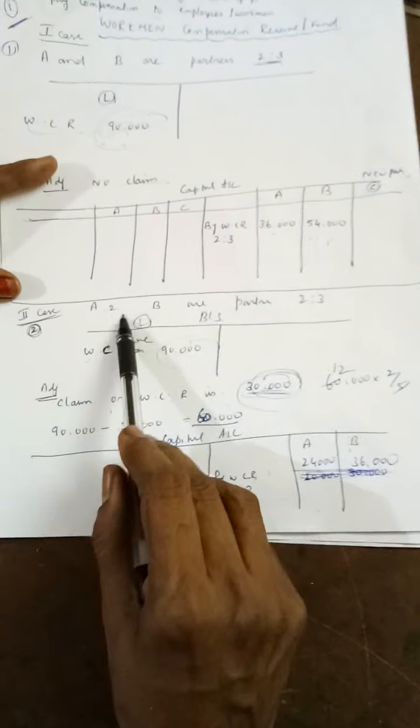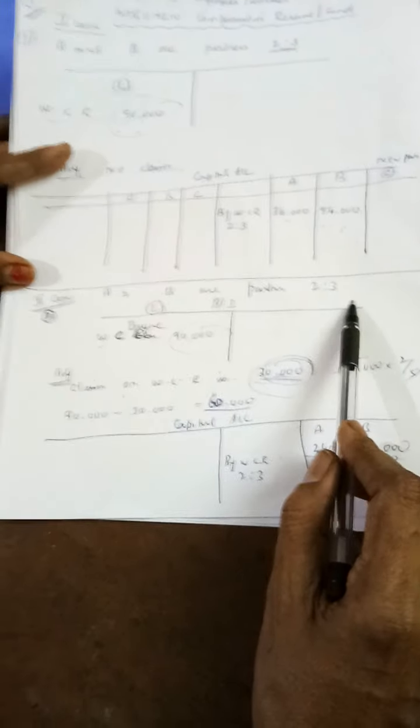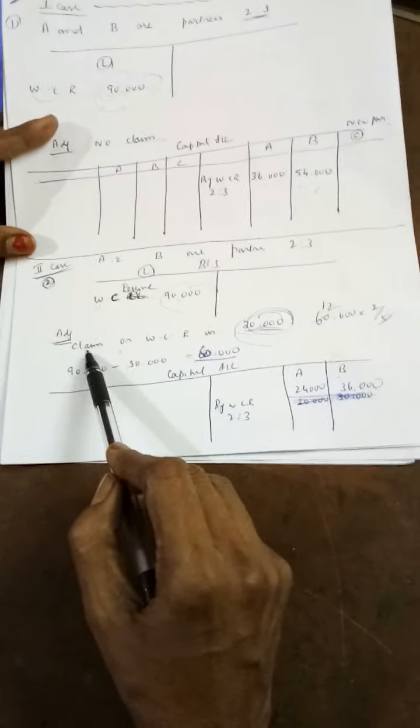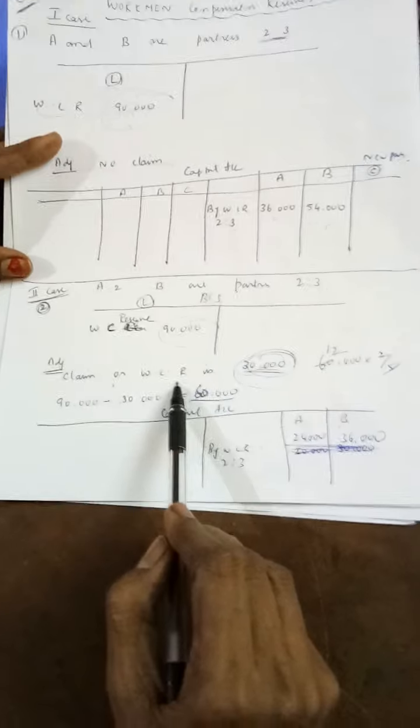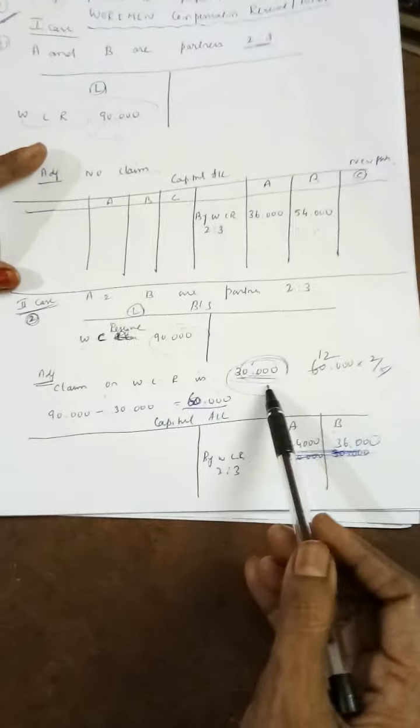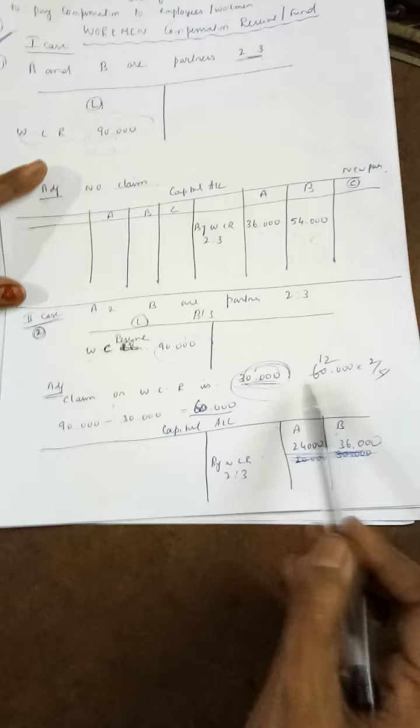In the second case, A and B are partners sharing 2:3. Workman compensation reserve is 90,000, whereas in the adjustment, the claim on workman compensation is 30,000. That means some workers have got hurt or something like that. He is asking for the money. So the 30,000 will be taken away from the reserve and given to the workman.